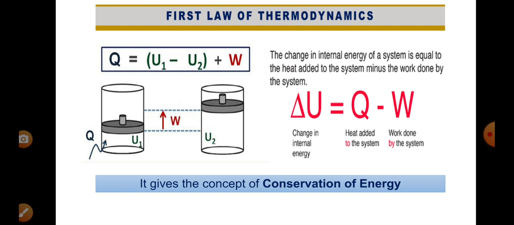From this equation, we can understand that the amount of heat supplied is utilized in two ways. Number one, to increase its internal energy, and number two, to do external work. Hence, Q is equal to delta U, or U2 minus U1, plus W. Given in the box, you can see. This equation can also be written as delta U is equal to Q minus W.